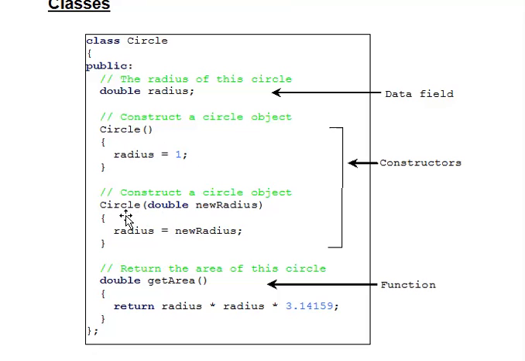Then another constructor can be represented to set radius equal to new radius, and in the new function we have to implement the formula for calculating the circle.